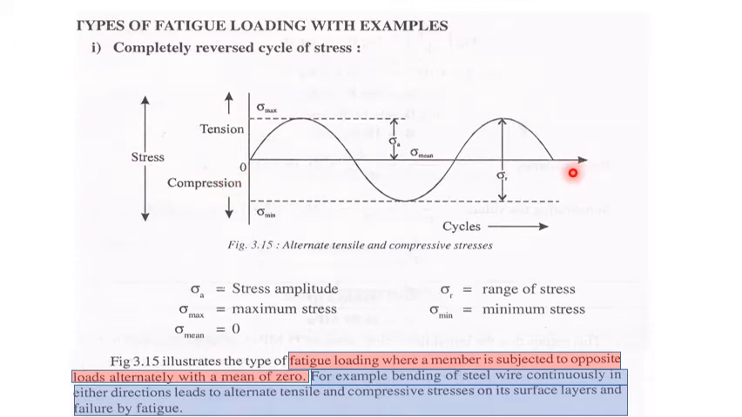Now you can see here the bending of a steel wire continuously in either direction. I gave an example of breaking a wire. A thin wire, if you want to break it without any aid of a tool, you apply a load by bending that wire in opposite directions. As I said, there will be alternate compressive and tensile stress occurring on the material.